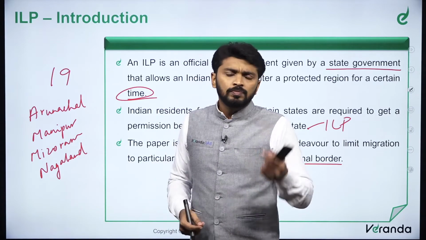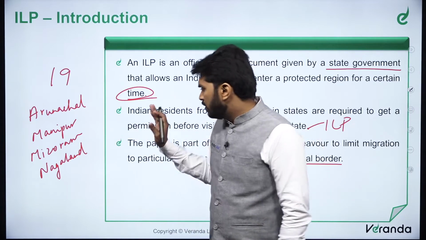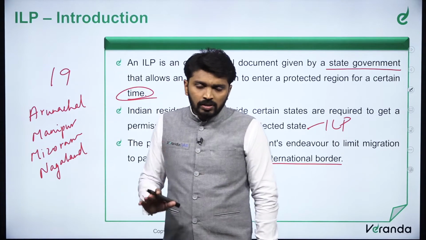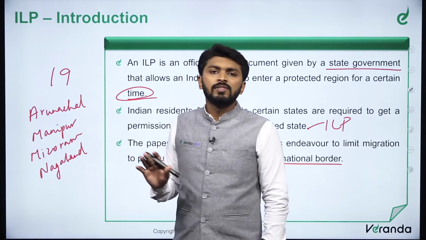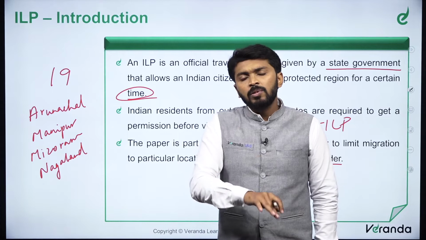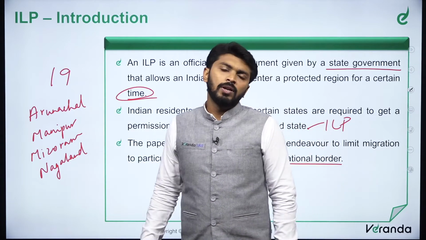They have to take care of their own happenings. So this is the protection. This protection will only be available to the states as long as it is a tribal majority state. See, if any outsider can settle in these states, what will happen?